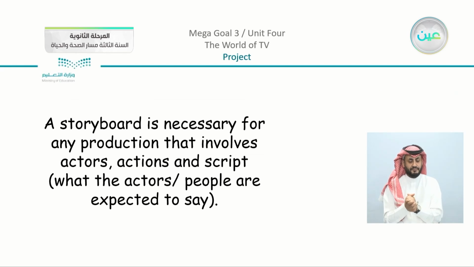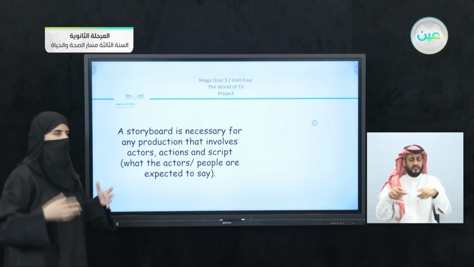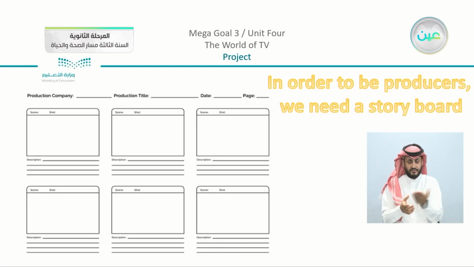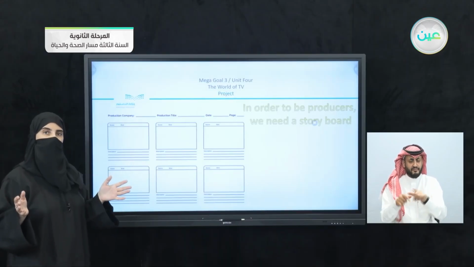First of all, we are going to learn what is a storyboard. Now, you can just see the picture. If you would like, I can just go back to the picture here. You can see that we have here different boxes, and there are lines below the boxes. There is something above. We have here the production company, production title, the date, and page. This is just an example for a storyboard.